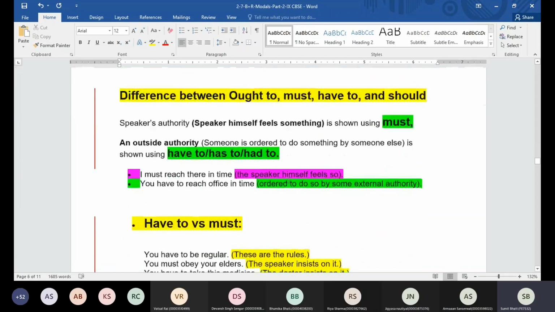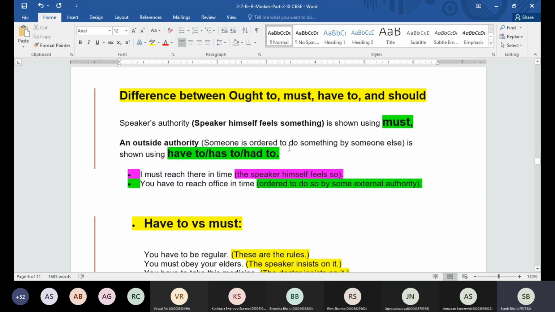Now let's understand the uses or difference between ought to, must, have to, and should. Because sometimes we may get confused about which word to use, so we have to use it properly. So if you are showing a speaker's authority, that is going to mean the speaker is imposing something on himself or somebody else. In that case, guys, we are going to use the word must. Like speaker's authority, speaker himself feels something. In that case, we are supposed to use the word must. If there is an outside authority, that means somebody else is imposing a rule on us or on somebody else. In that case, we are going to use the word has to, have to, or had to.